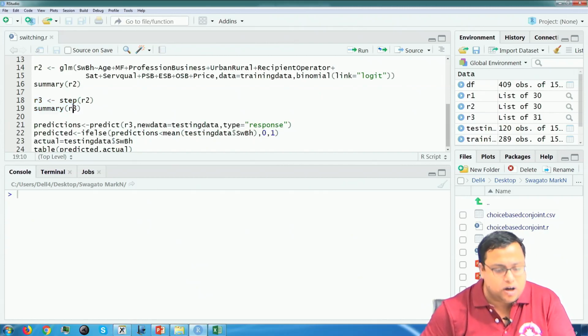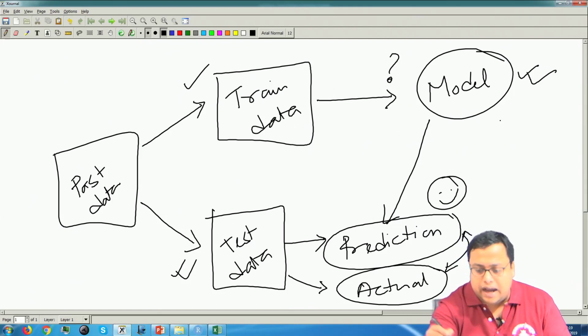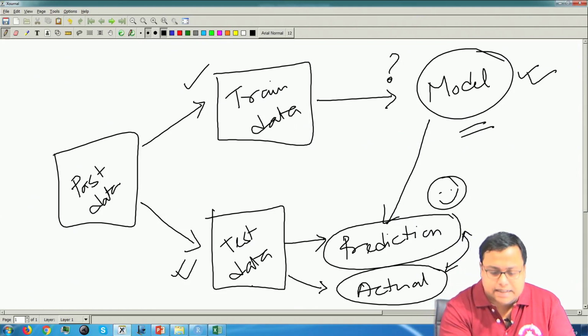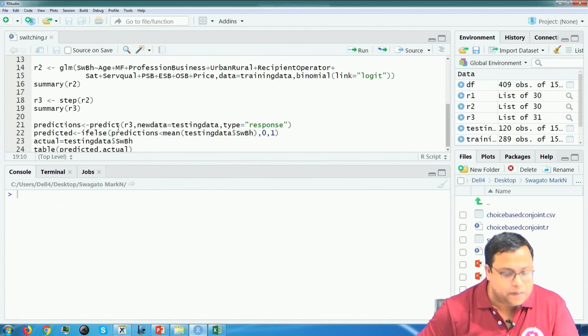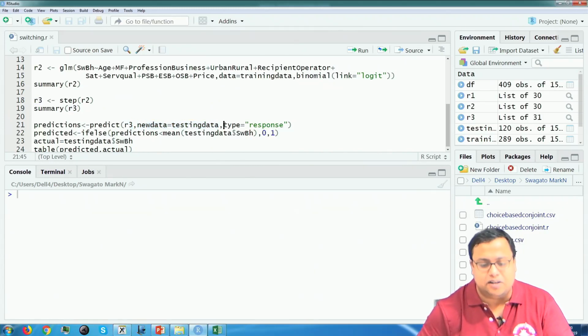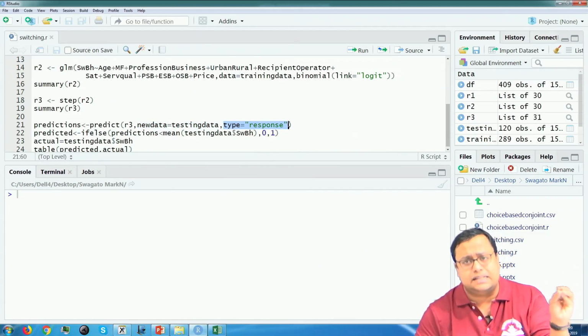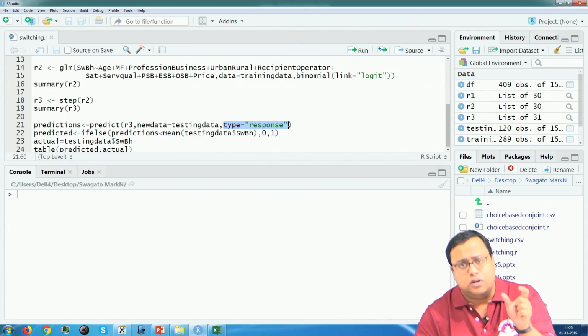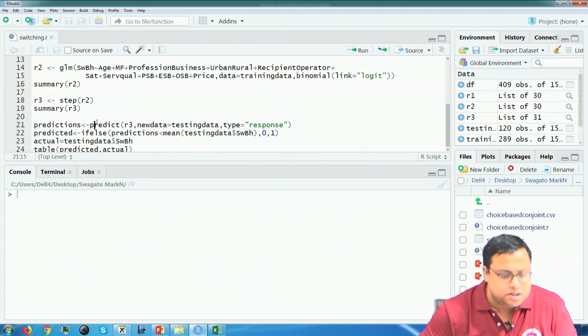So, now with this model, I told you that with my model and with my test data, I create predictions. So, the same thing I will do it here. So, predict R3 is the model name and new data is testing data and type is equal to response means I am asking them to treat y as response, that means y as a probability, you give me the probability rather than the exact value. That means, you give me the log of p by 1 minus p, solve that p and give me the value. So, that is the predictions.